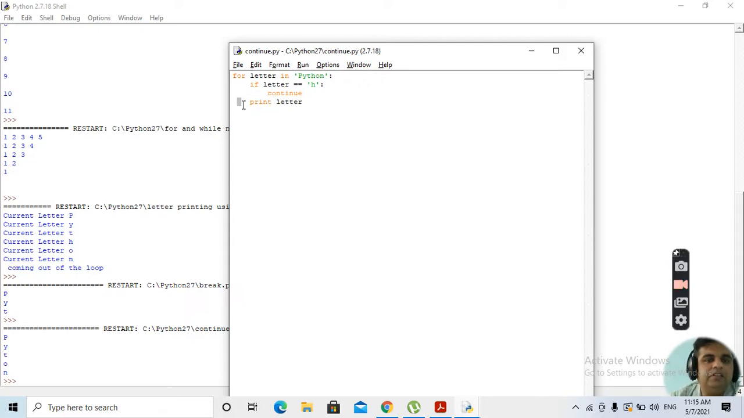Clear? Indentation means whatever is the purpose of curly braces in C or C++, the same function is performed by the indentation.